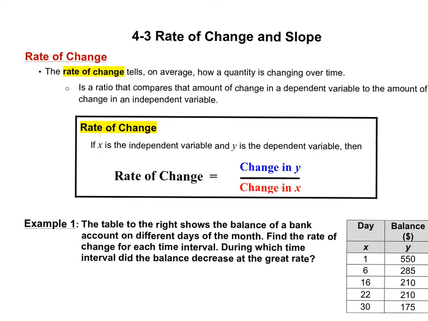This is 4-3, rate of change and slope. Rate of change and slope are essentially the same thing. A rate of change tells on average how a quantity is changing over time. So the formula that we use for rate of change is change in y over the change in x. A symbol that we use in science class is delta y over delta x. Delta means change in y over change in x.